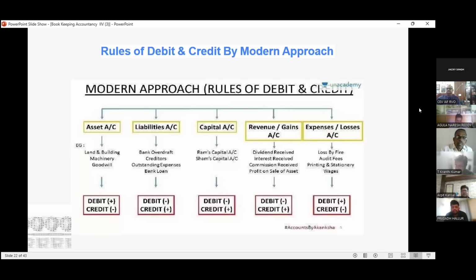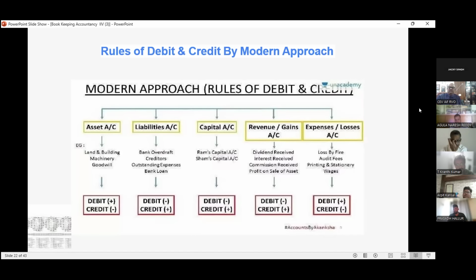Sir, in this flow chart, for the asset account and expense account, debit is plus and credit is minus. When compared to the liabilities account, capital account, and the revenue account. Suppose dividend. Dividend is earning. Interest is earning. Commission is received. These are all earnings. When you earn, that is a credit. And in which form are you earning? Either in cash form or bank form. Clear, sir? Yes, sir. Thank you.